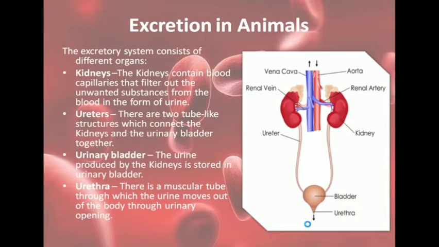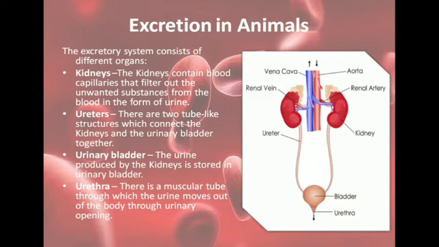Now we come to the excretory system in animals. During the process of metabolism, that is when the different types of foods are used, especially proteins, some harmful substances can be formed in the body, and these substances along with water have to be excreted out of the body. In humans, urea is the main harmful excretory product that is formed in our body, and this urea has to be moved out of the body, and that is done through the process of urine formation.